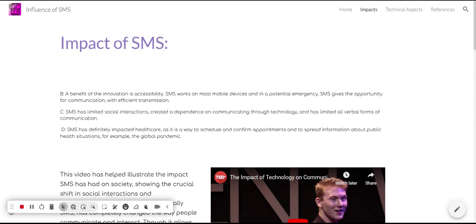Question D was, how has SMS impacted a different field other than computer science? A lot of my research supported the fact that SMS has impacted healthcare in a positive way, especially more recently with the pandemic.